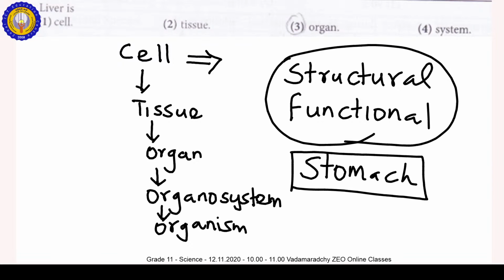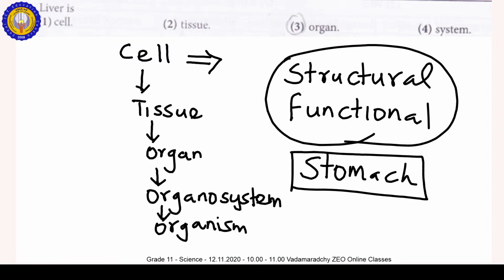The same kind of digestion occurs in the stomach. In the buccal cavity, it is done by the different types of teeth, cutting, tearing and grinding. In the stomach, it is done by the muscles, through a process of contraction and relaxation. So large food particles become smaller particles. This is the churning process, a mechanical food digestion. Both in the mouth cavity and in the stomach, large food particles become smaller particles.